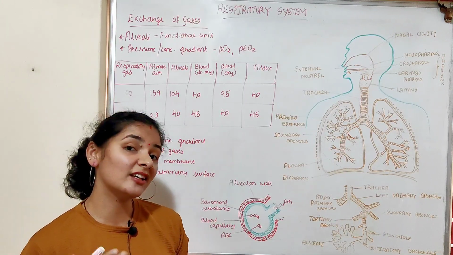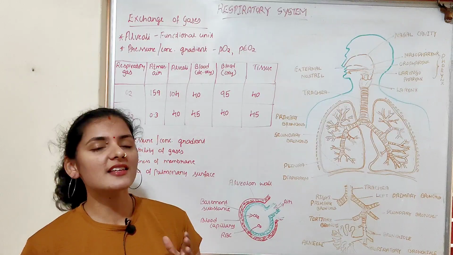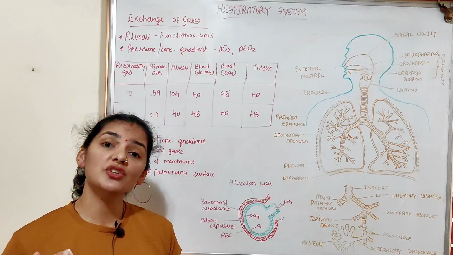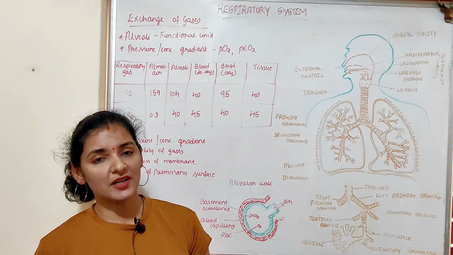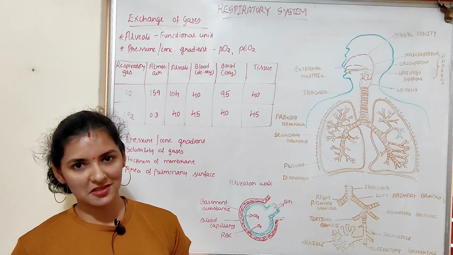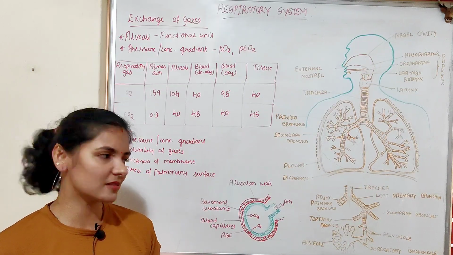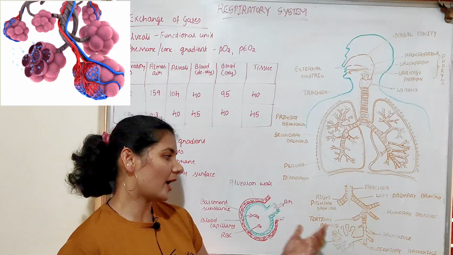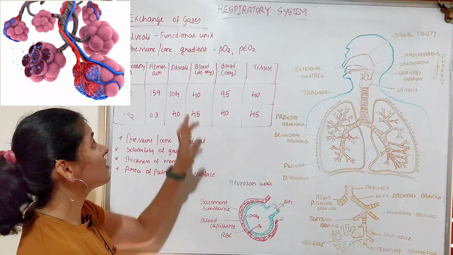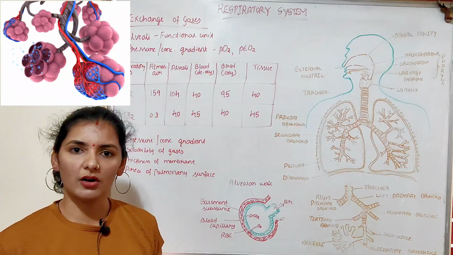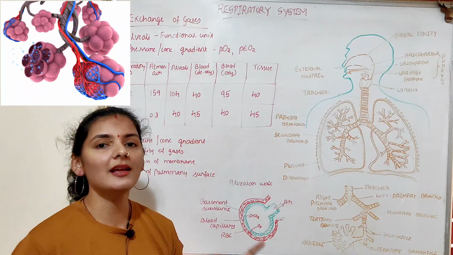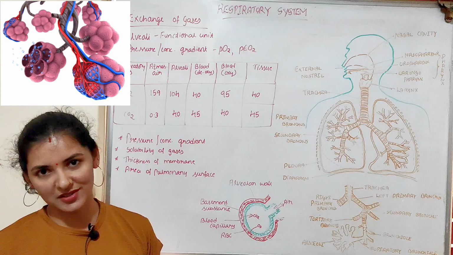So what are the gases involved in the respiration process? They are the respiratory gases, meaning oxygen and carbon dioxide. When exactly does exchange of gases take place? As you have studied in the last video, exchange of gases takes place in the exchange part of the respiratory system. So which is the exchange part? That is the alveoli. So alveoli is the exchange part of the respiratory system. That's why alveoli is known as the functional unit of the lung or of the respiratory system. It is in the alveoli mainly that exchange of oxygen and carbon dioxide takes place.